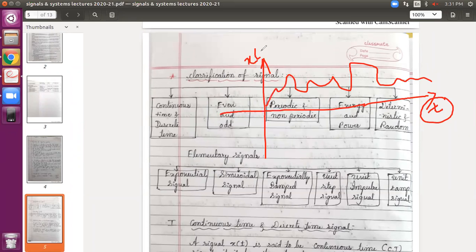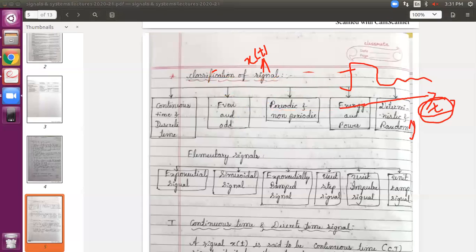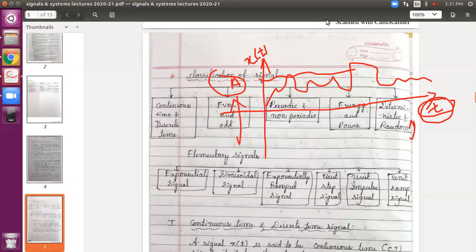This is my voice x of t. This variation indicates your amplitude, and this is your time. So out of these two parameters, time and amplitude, the amplitude is called